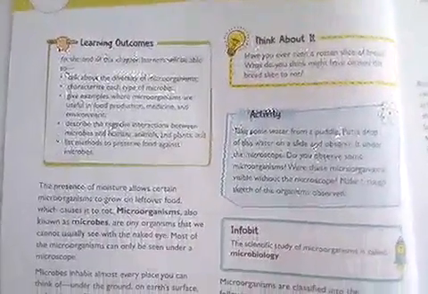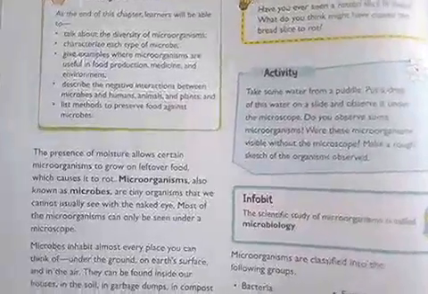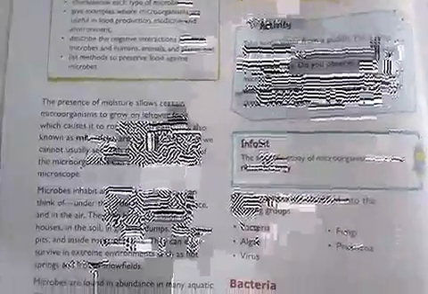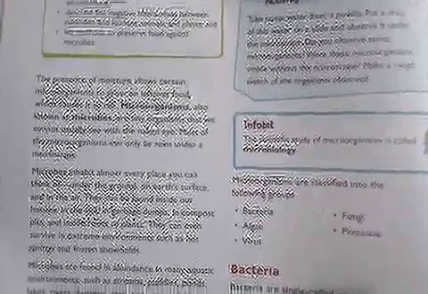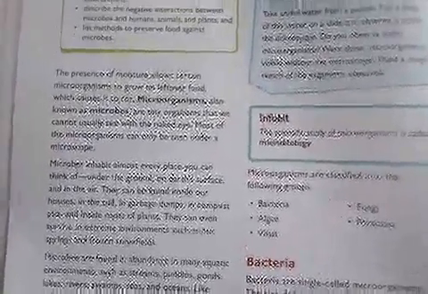microorganism. So microorganisms are very tiny organisms which cannot be seen with our naked eyes, but can only be observed through a microscope. A microscope is an instrument with the help of which we can see very minute organisms which we cannot see with our naked eye. Now they live everywhere. They may be inside your house, outside your house, in the environment, everywhere, and they are very minute, which cannot be observed with your eyes.